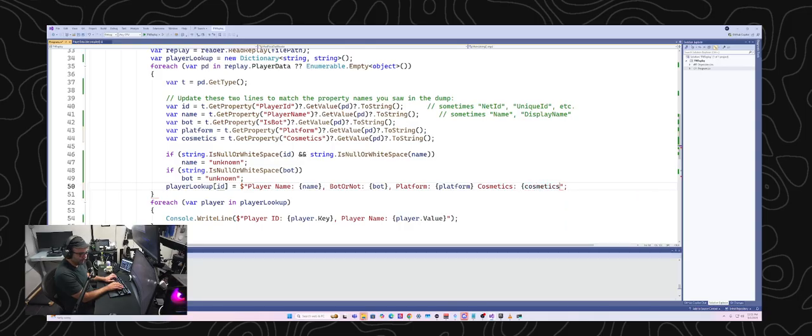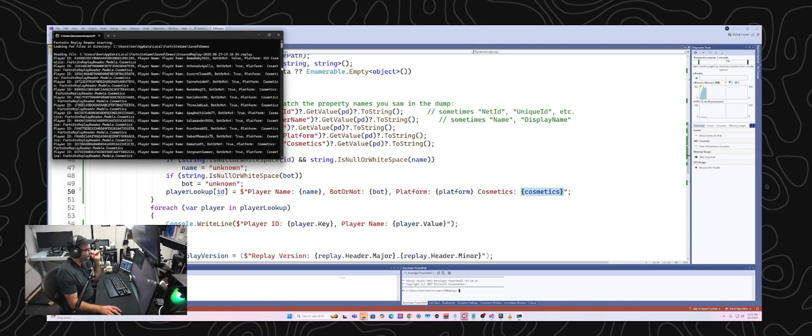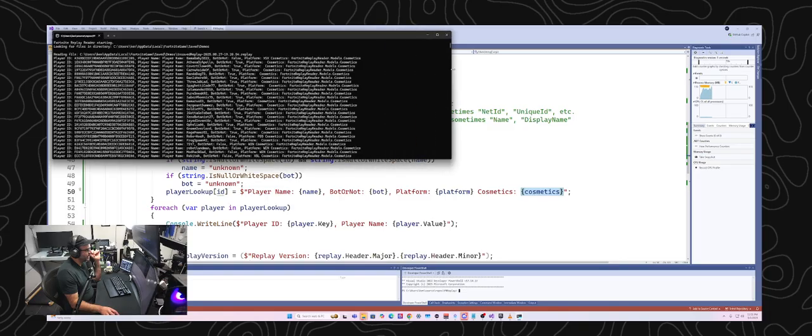Okay, so cosmetics. It's possible that when I print this out, it's just going to show me the type of the data structure, because I may need to do some more expansion on it. But we'll see what happens when I run this. I'm literally just fumbling my way through this. I honestly haven't done any of this stuff before, so I really don't know what's going to happen.